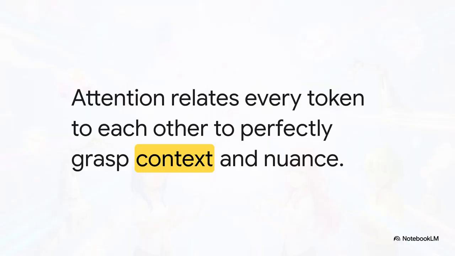Now, the real secret sauce of inference relies on a massive breakthrough called attention. Check out the sentence. The trophy doesn't fit in the suitcase because it is too large. Does the word it mean the trophy or the suitcase? I mean, we humans instinctively know it's the trophy, right? Well, the attention mechanism lets the AI figure this out too, by mathematically relating every single token to every other token in your prompt. That is how it perfectly grasps context and nuance.